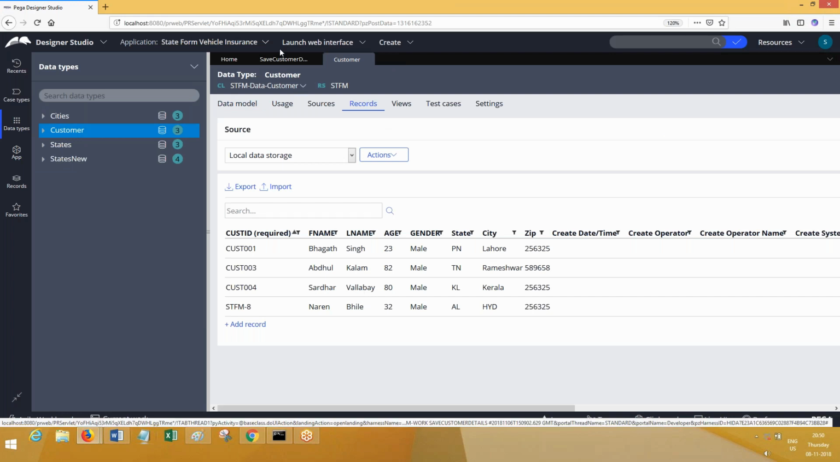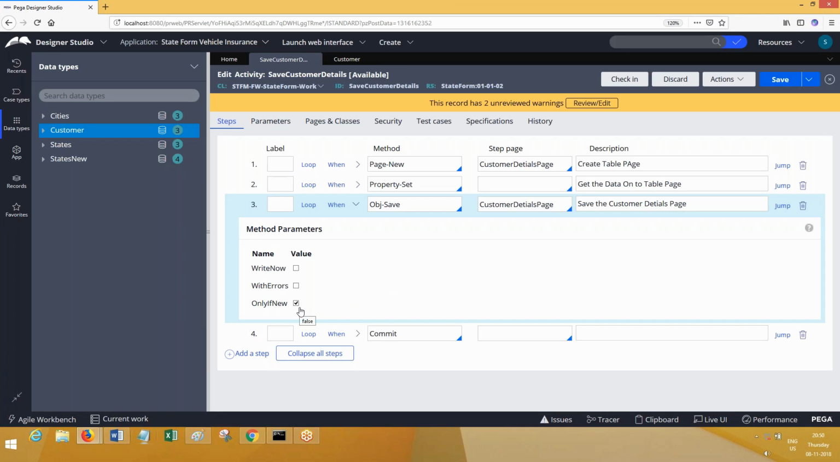Now the update has not happened because I've selected the only if new checkbox. So with the only if new checkbox, OBS save will perform only the insert operation. It is going to look at whether the record is there. If the record is already there, this method will not have any impact. Suppose the record is not there, it will work like an insert. So if you do not want this OBS save to work as an update operation, you have to select this checkbox. Is this clear?